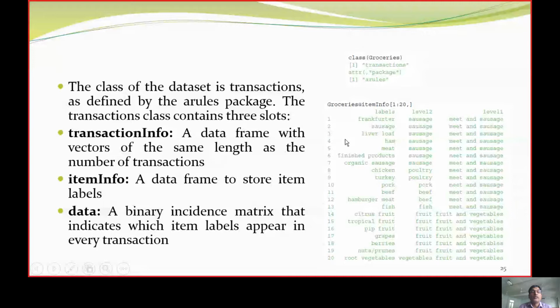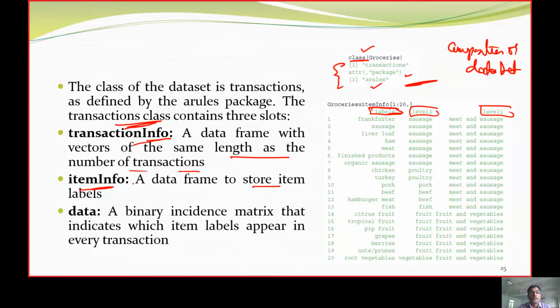Next was the item information. So labels we have: the column headings, which are represented in matrix form for the data that is in tabular form.